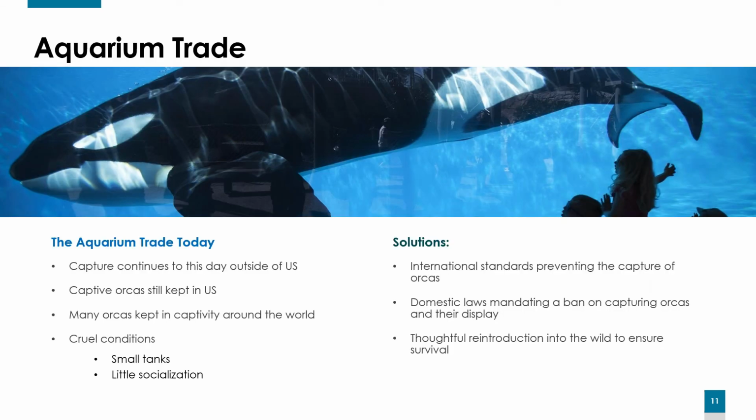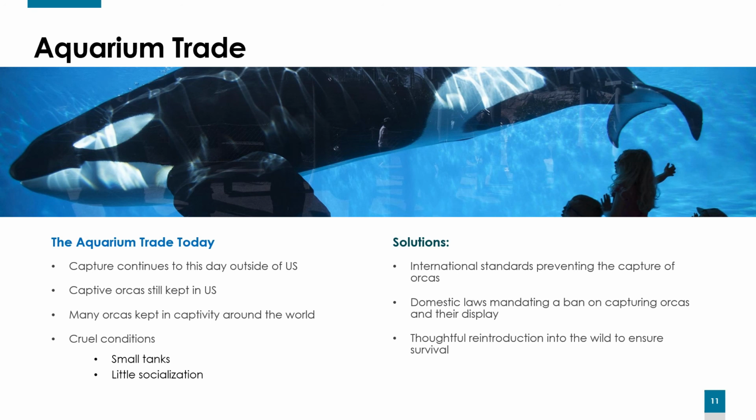Aquarium trade. Though the capturing of orcas has mostly stopped in the US, these practices still continue around the world. Orcas typically don't survive long in captivity, and calves born in captivity are far more likely to die. The conditions in which captive orcas live are often cruel. The tanks are much smaller than their native ranges, and they are separated from their family members. Orcas are very social creatures and do poorly when isolated.